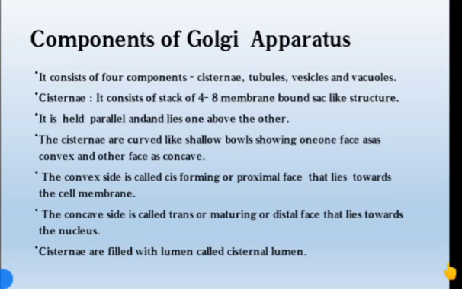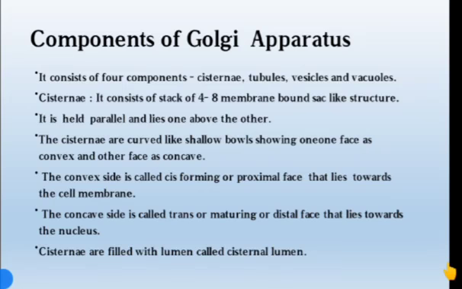The cisternae consist of a stack of 4 to 8 membrane bound sac-like structures. That means there are 4 to 8 layers of membrane bound sacs, held parallel and lying one above the other.